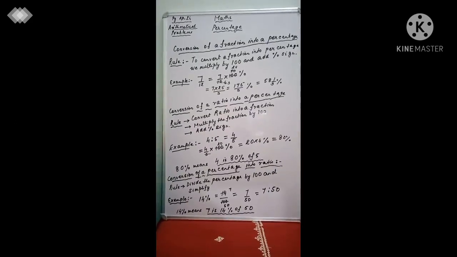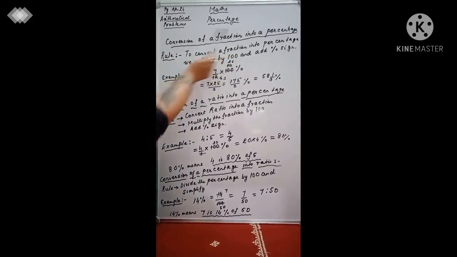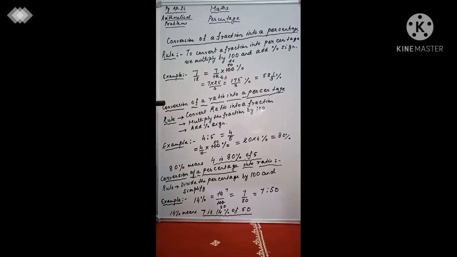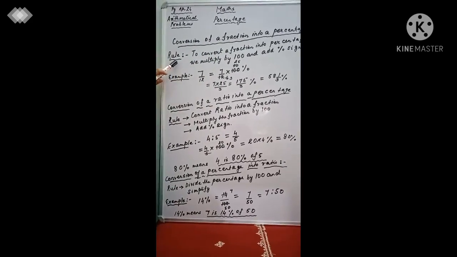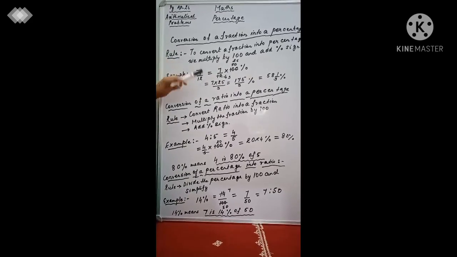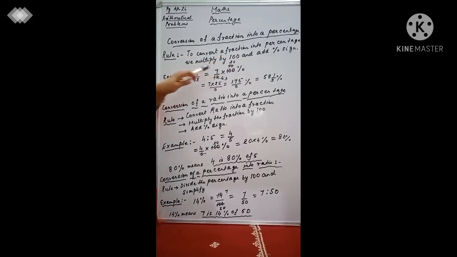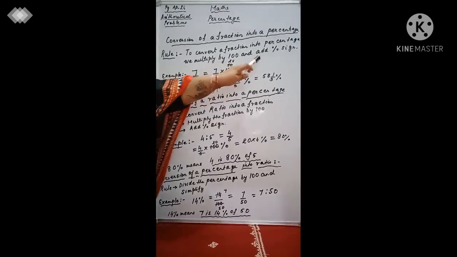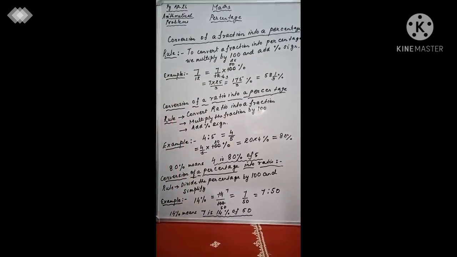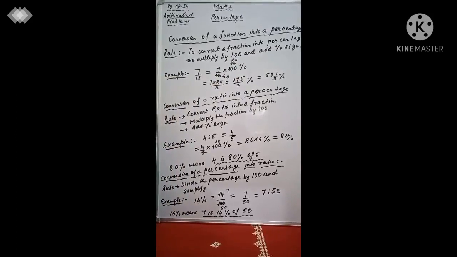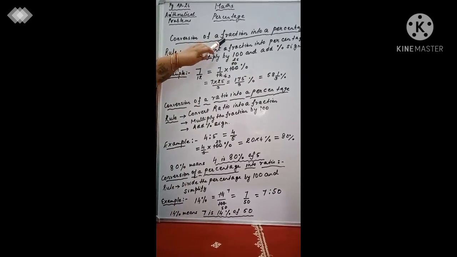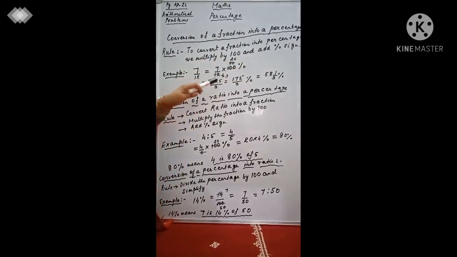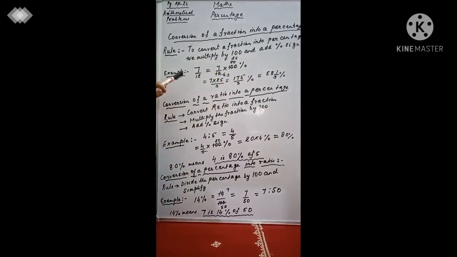Okay, next is going to be conversion of a fraction into percentage. How do you convert a fraction into percentage? Now, what is the rule that we need to follow? When we convert a fraction into percentage, we multiply it by 100 and just add the sign of percent. All right, I will repeat. When we have to convert a fraction into percent, we just simply multiply by 100 and add the percent sign to it.